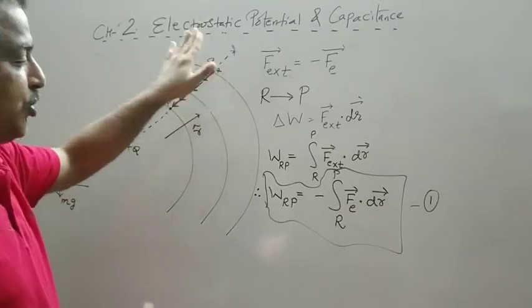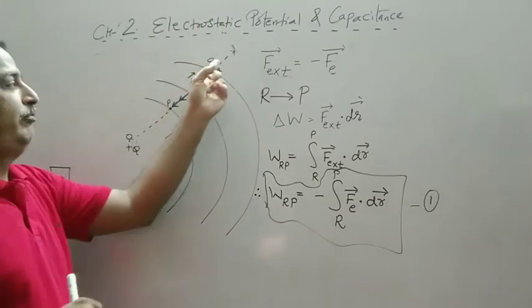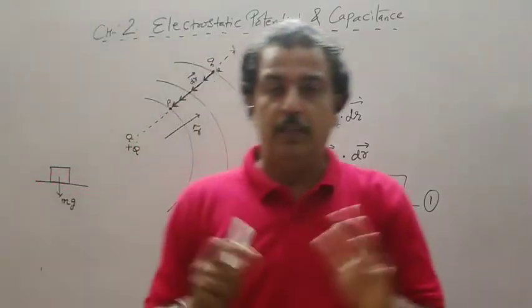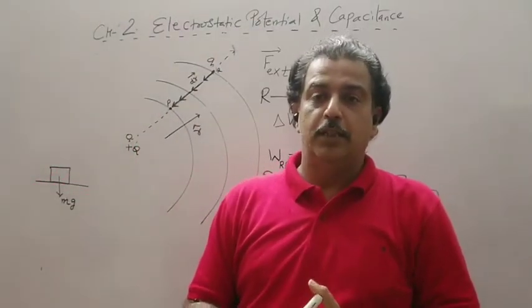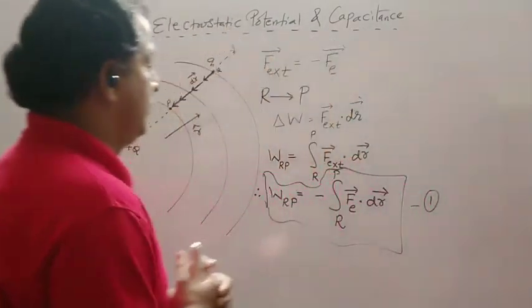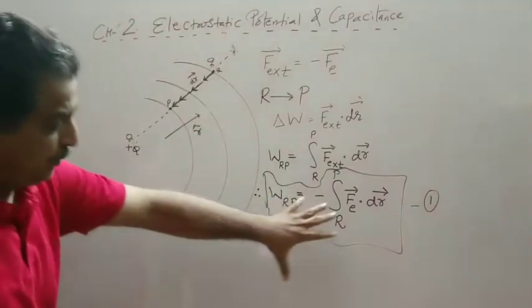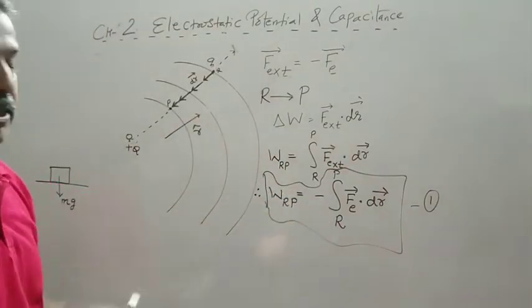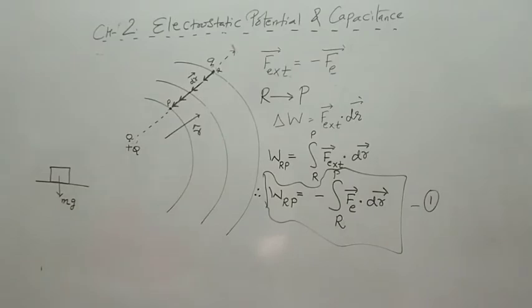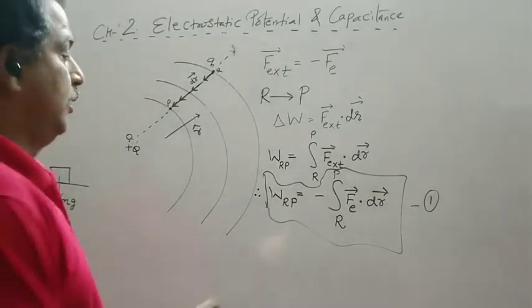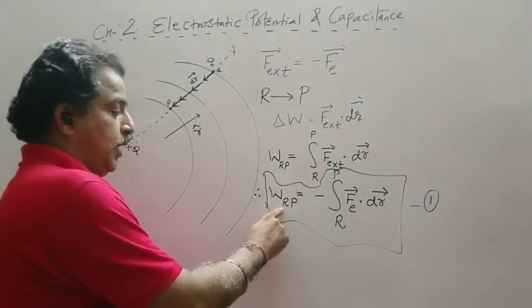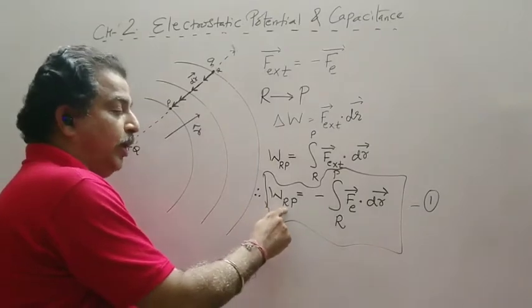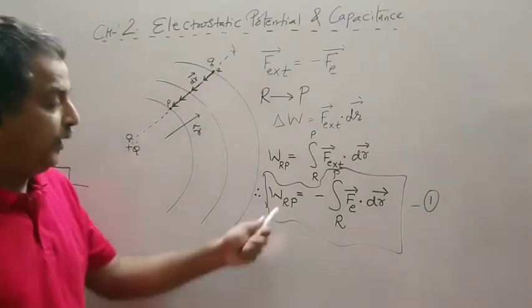Today we have a charge Q. Instead of that, if we have a value 1, a unit positive charge, then our terminology will change. So this much work is required to be done against the electric field to move a charge Q from point R to point P.